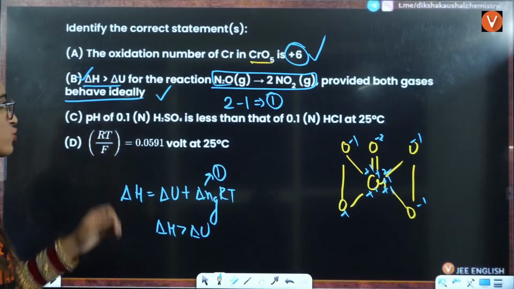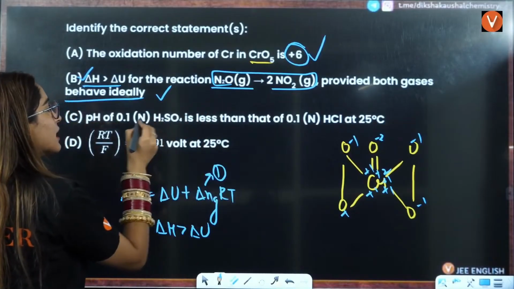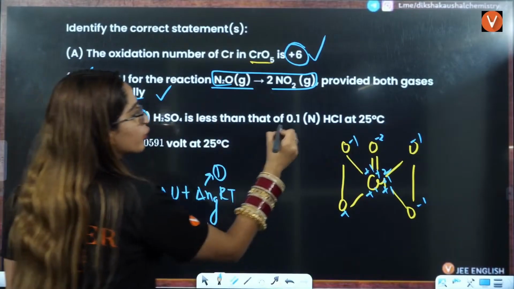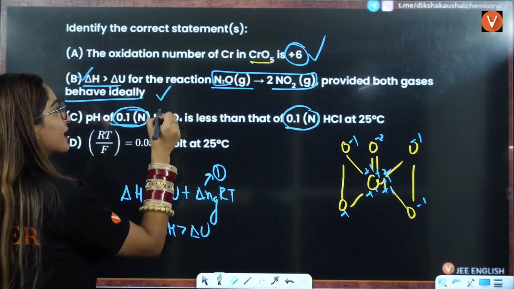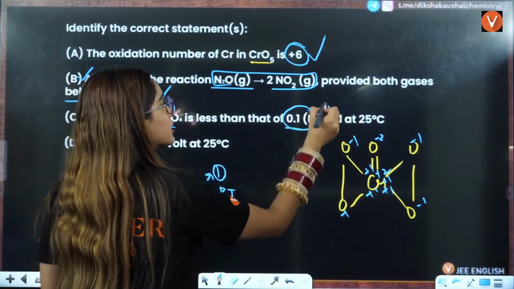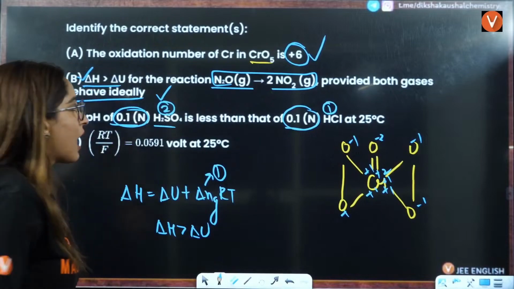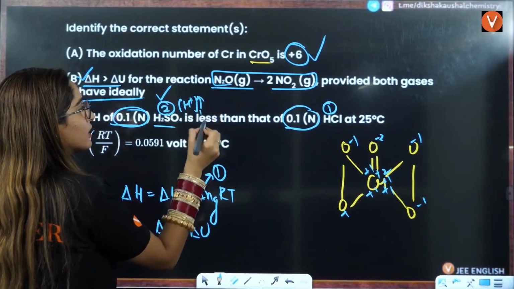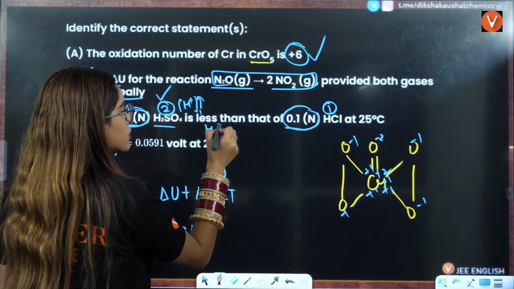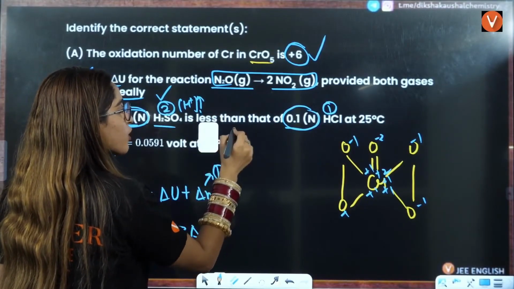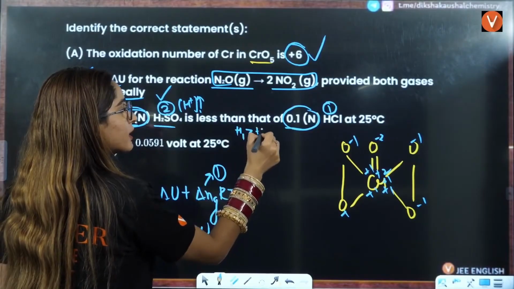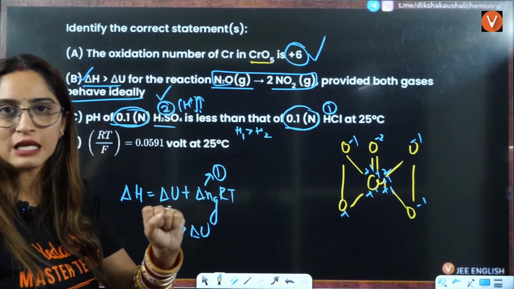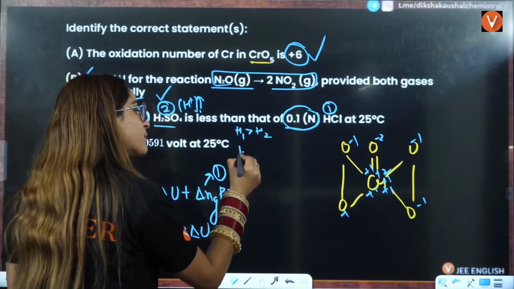Next is pH. Here normality is given to you, normality is the same. But here the n factor is 2, here the n factor is 1. According to that, the H positive concentration of this will be high. We can say the H positive concentration of 1 will be greater than the H positive concentration of this HCl. pH is inversely proportional to that.